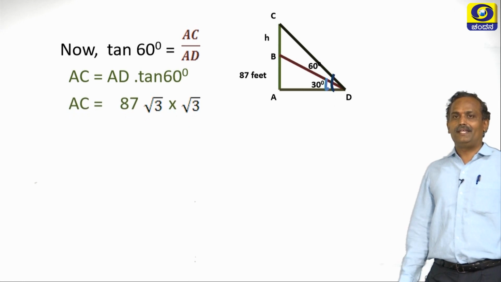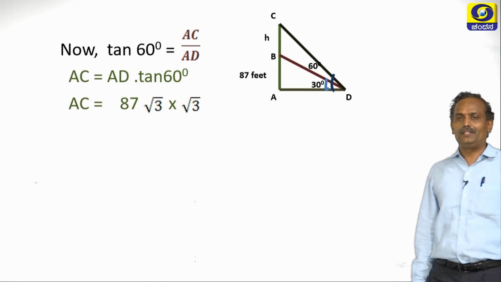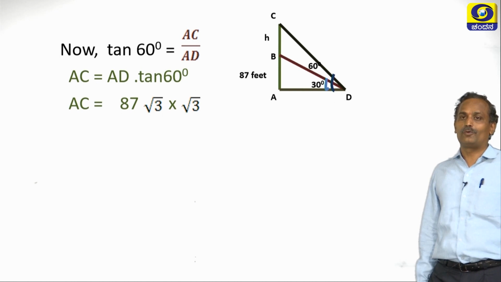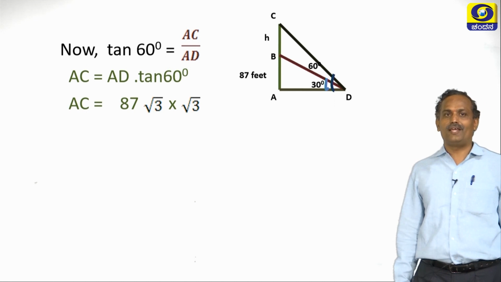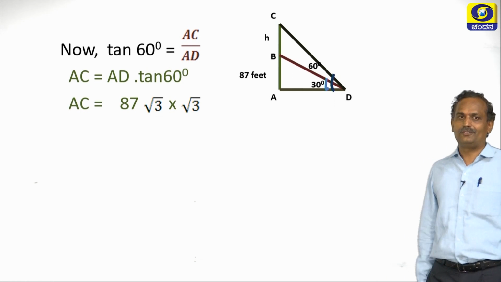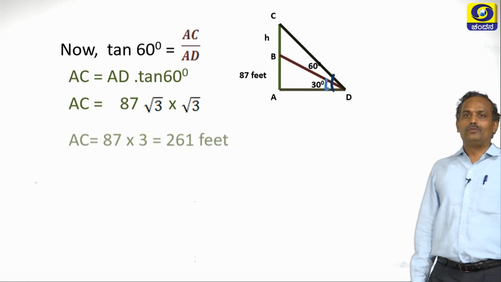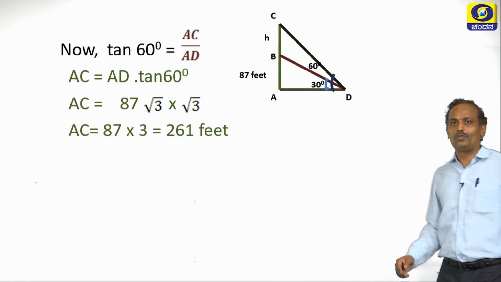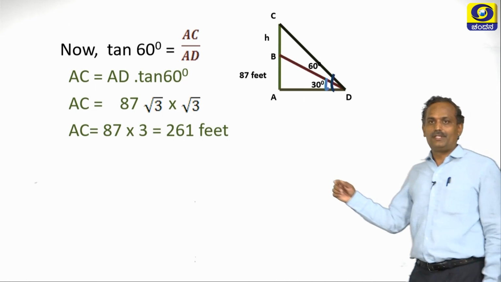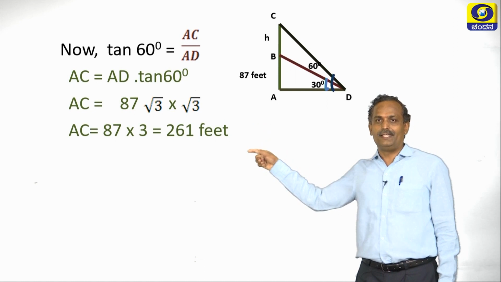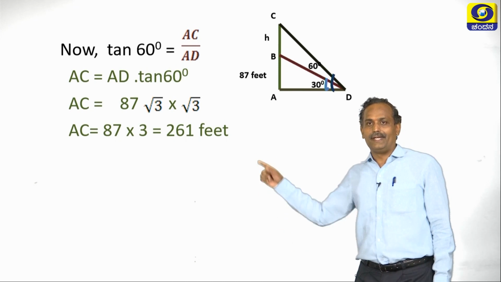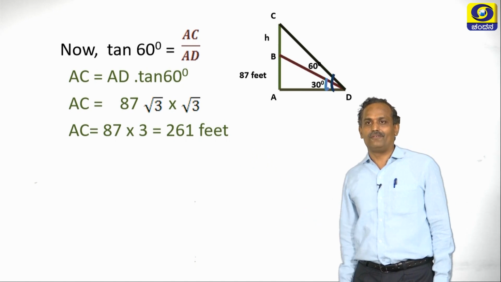Now AC is equal to 87 root 3 times tan 60. What is the value of tan 60? Tan 60 is root 3. Root 3 into root 3 is 3 itself, so 87 into 3 is 261 feet.